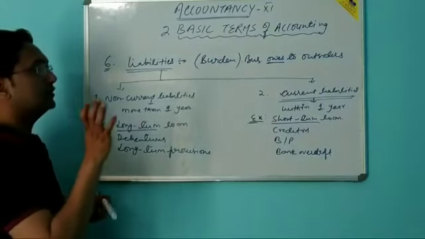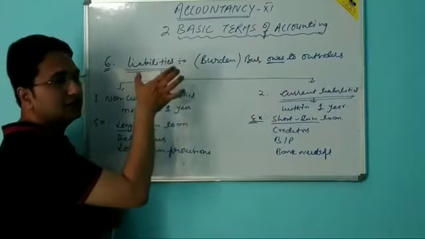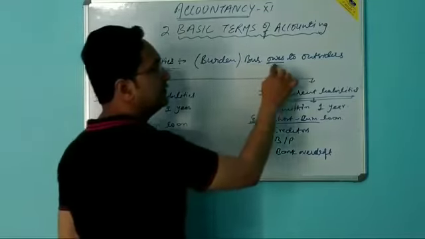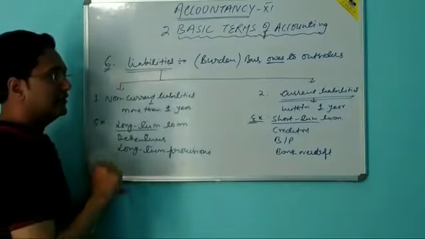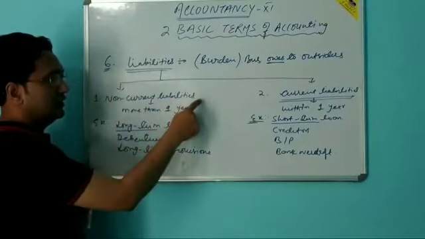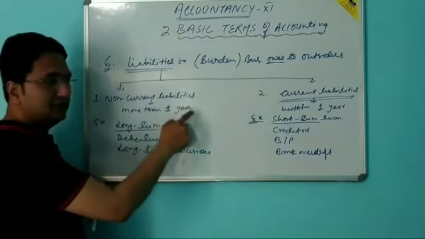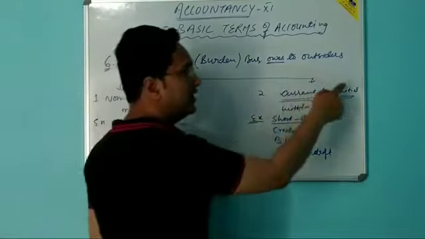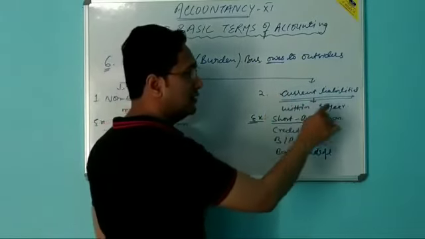So, in conclusion, we can say that liabilities are the amount which the business owes to the outsider. The liabilities of business are divided into 2 categories: non-current liabilities, the payment of which is to be made after a period of 1 year, and current liabilities are those liabilities the payment of which is to be made within a 1 year.